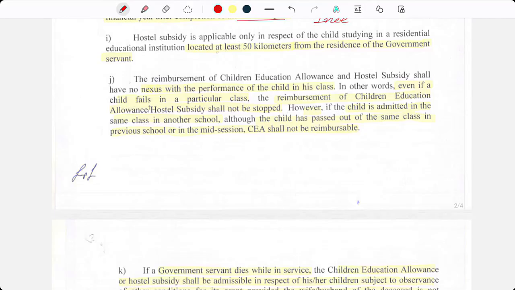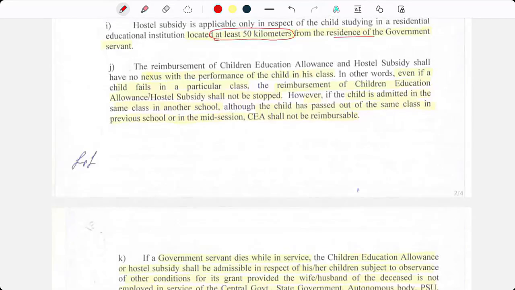Hostel subsidy will be paid only when the hostel is at least 50 kilometers away from residence. If the school is within 50 kilometers, then hostel subsidy will not be paid.